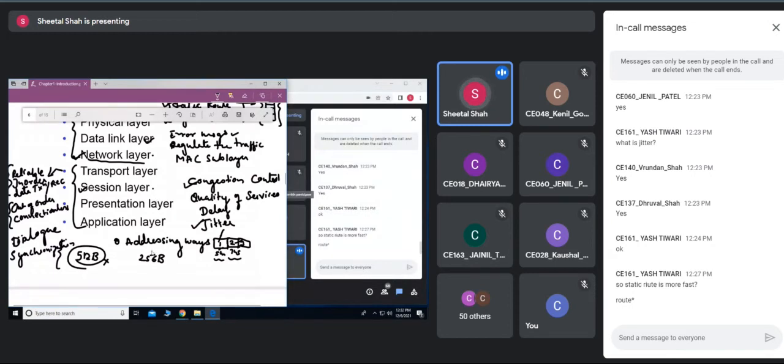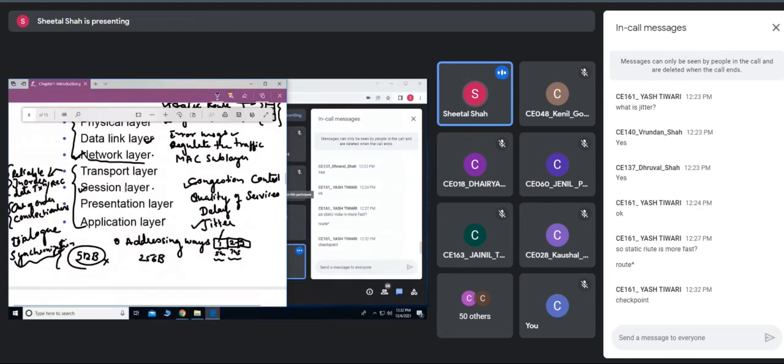In that case, what happens? Once again, if you start, it would start from where you left, not from the starting. So this synchronization keeps a check of where it has stopped, and from there onwards it would continue playing the video. Is it clear? Yes, the checkpoint is provided by the session layer.